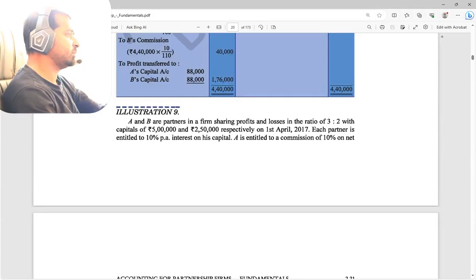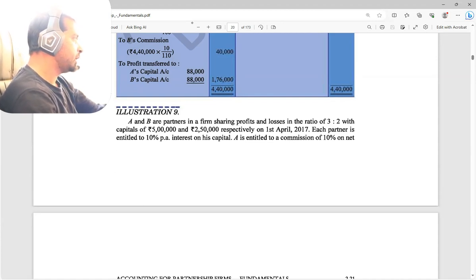Thank you. Now illustration number 9, we are going to do that. Okay, so let's see that illustration 9. Before that, just a little recap that we have seen, the manager commission before and after. Before manager commission, it is always to be taken as per the profit, how much percentage will be there out of that profit only. But after commission, if it is afterward, definitely that should be that much percentage divided by not 100, that much added with the percentage. Let's see that. If you remember that you could understand, otherwise again we are going to see these things. Okay, let's see the question.